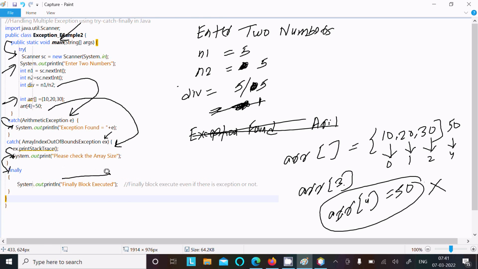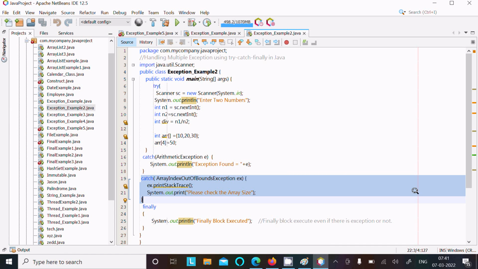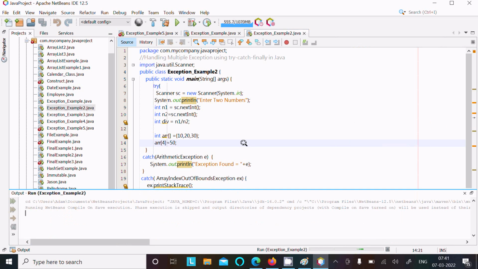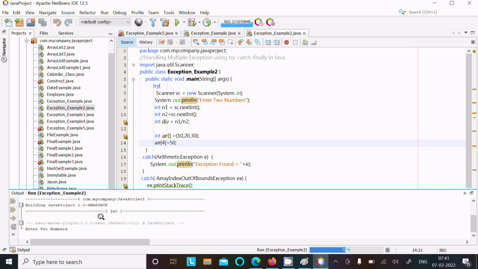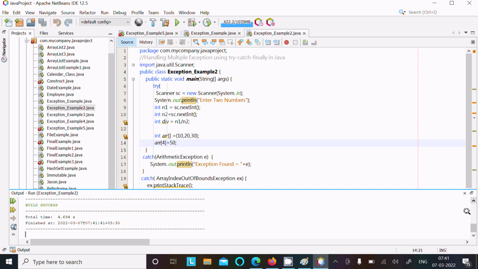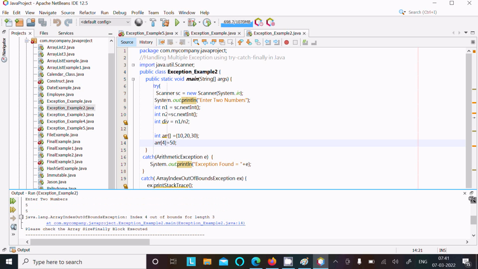Now you can see the output here. This time I'm going to give the first and next number, so 5, then after that 5, both here. Now you can see 5 and 5. So this is okay. Now control comes to this point, where the exception occurs, so it is handled, and the JVM jumps to the catch block.